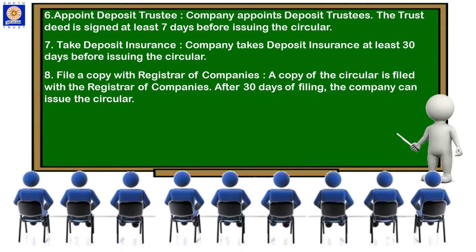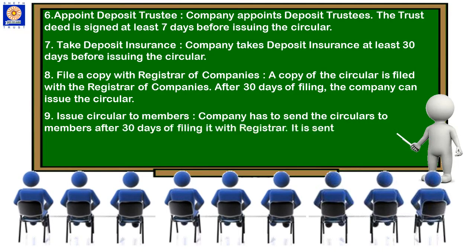Once all the necessary steps are taken, like the deposit trustees are appointed, the deposit insurance is taken, and shareholders' approval is taken, the copy of the circular in which the above things are mentioned is to be filed to the registrar of companies. After filing, the company can proceed with the further procedures, but that too after 30 days.